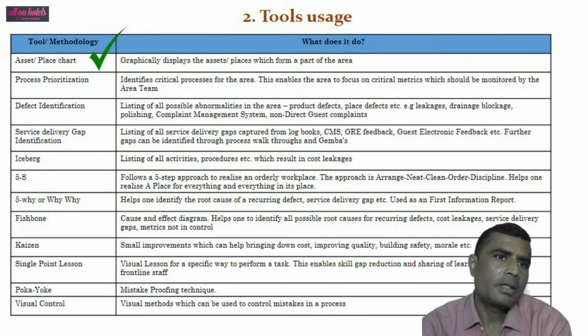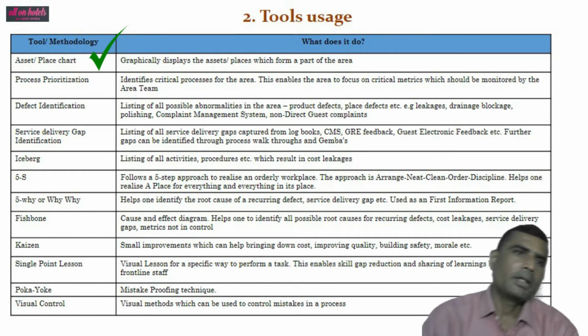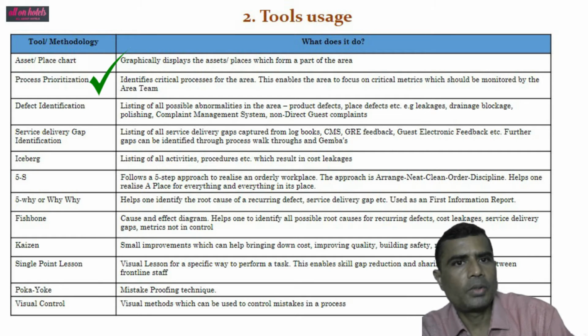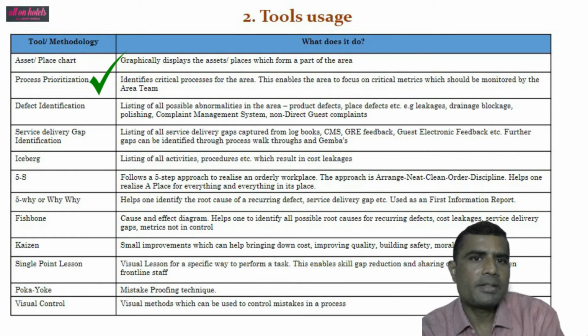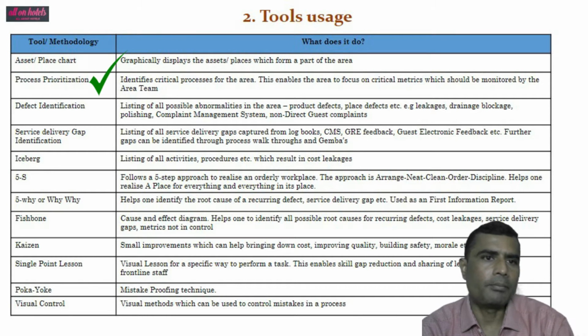So asset or place chart, basically it graphically displays the assets in that particular area, places which form a part of that area. Second is process prioritization tool. It identifies critical processes for the area. This enables the area to focus on critical metrics which should be monitored by the area team.